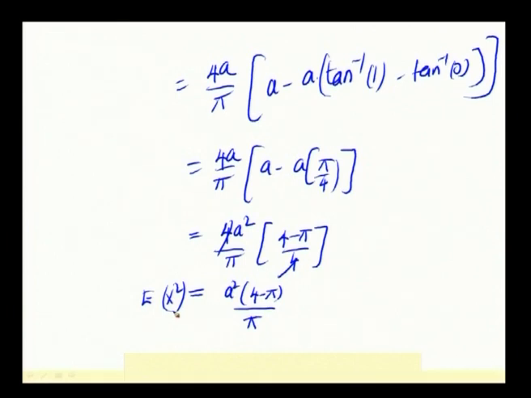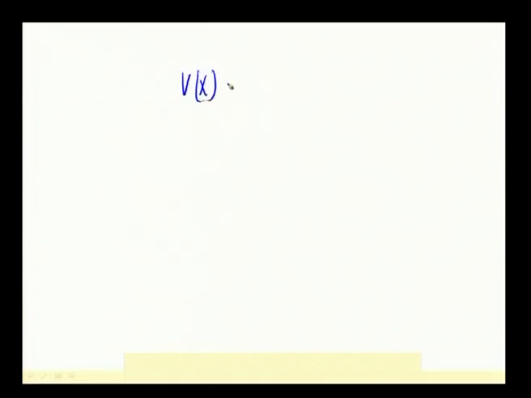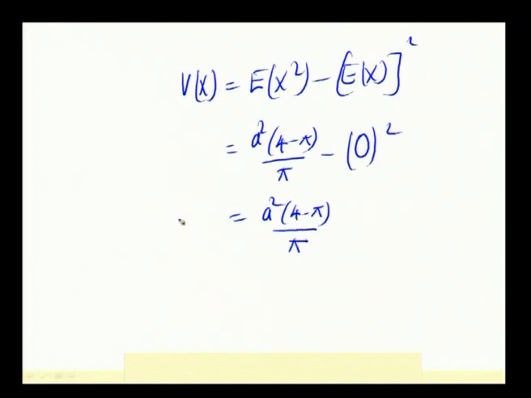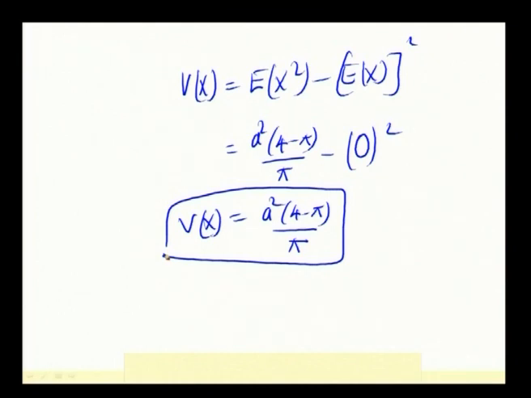And you are yet to find out the variance. Variance of x is given by expectation of x square minus expectation of x whole square. We have got expectation of x square, the answer is a square into 4 minus pi by pi, and the expectation answer is 0. So, 0 square. So, variance of x is a square into 4 minus pi by pi. This is what you were requested to prove. Show that for the distribution, variance of x is given by a square into 4 minus pi by pi.